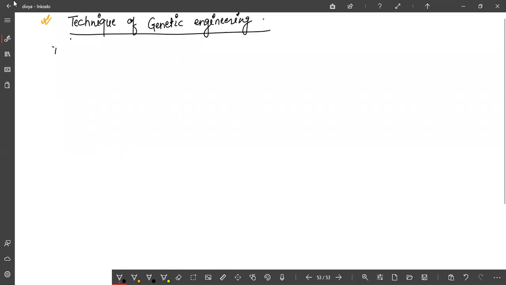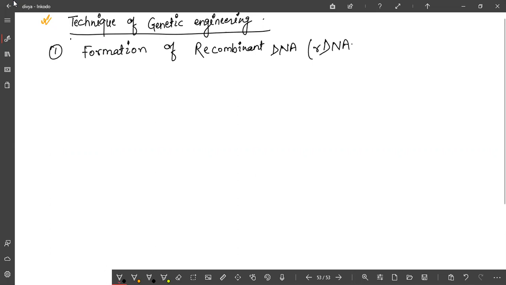No. Okay. Formation of recombinant DNA. Recombinant DNA, in short, is written as small r DNA.